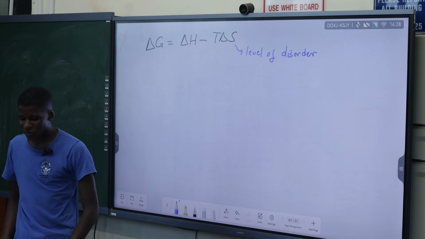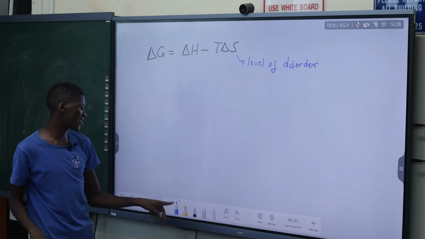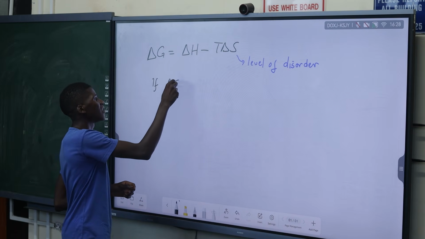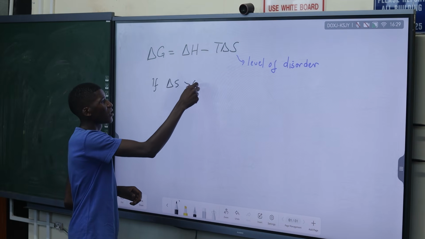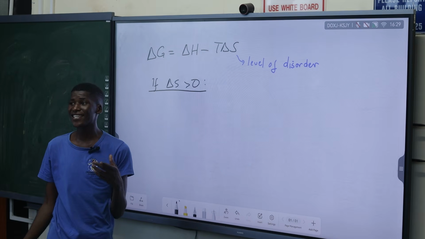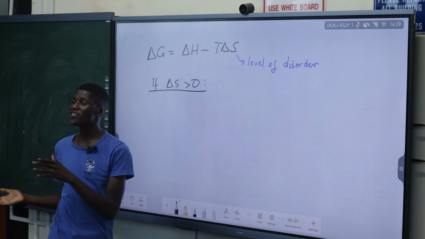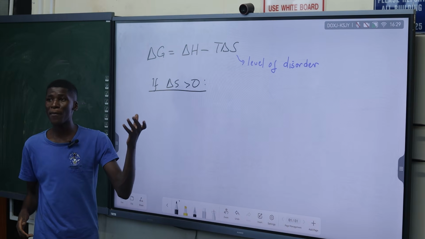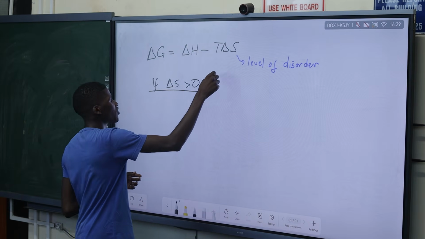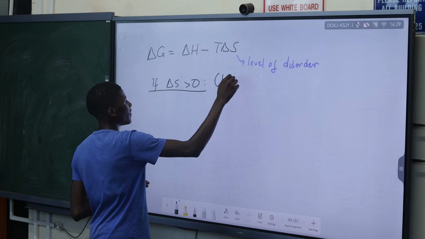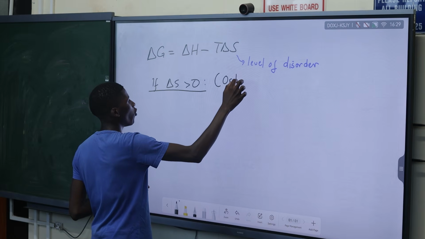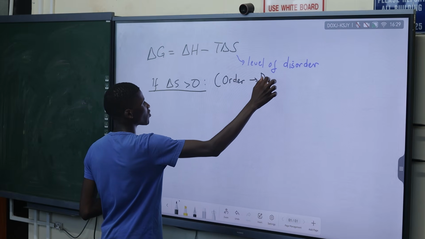So if it happens that delta S, the entropy change, is greater than 0, it means that the disorder is increasing. So from reactants to products, what is happening? The amount of disorder of the particles increases. So let's just say our particles are moving from order to disorder.